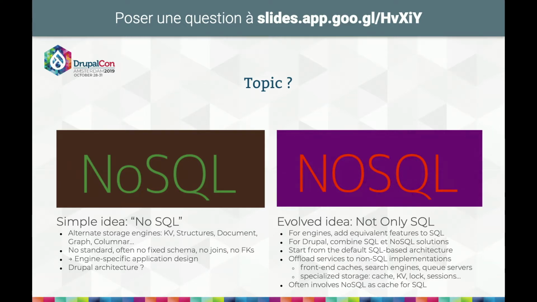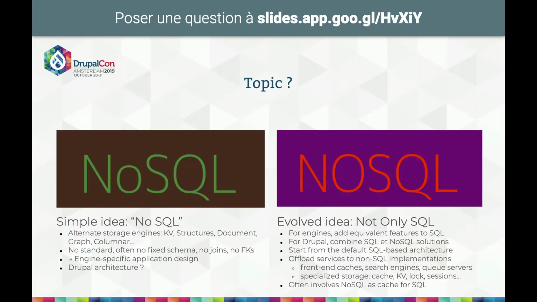And this is a poor match with Drupal architecture, actually. And then you have the second wave, NoSQL with the big O, usually, meaning not only SQL. And this is more what we are doing with Drupal when we are talking NoSQL. It means keeping our SQL database schema and the tools that are built on it, and then we extend that with further tools based on NoSQL with little o technologies. Basically, the purpose we try to reach with this is to offload work from the main database to other tools so that you can scale better.